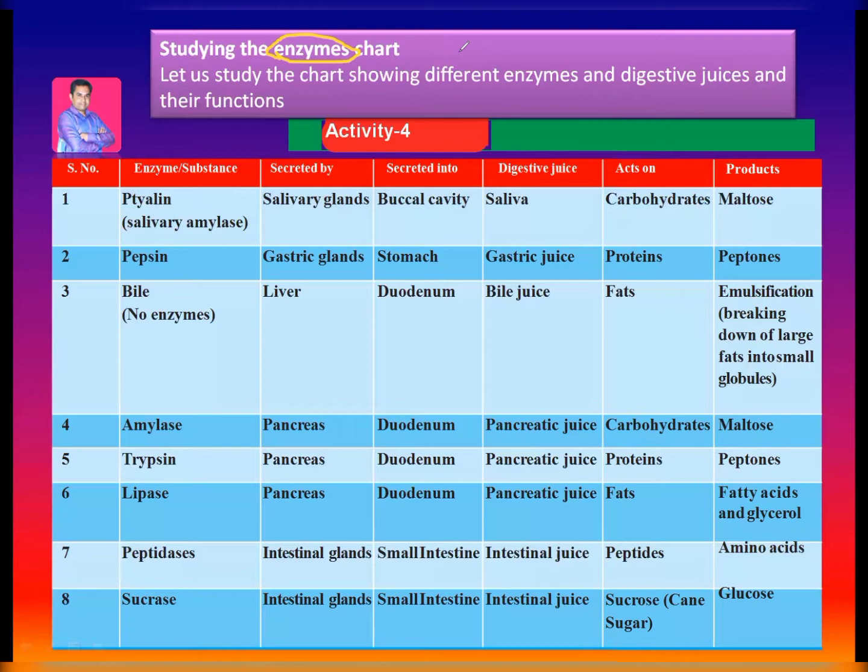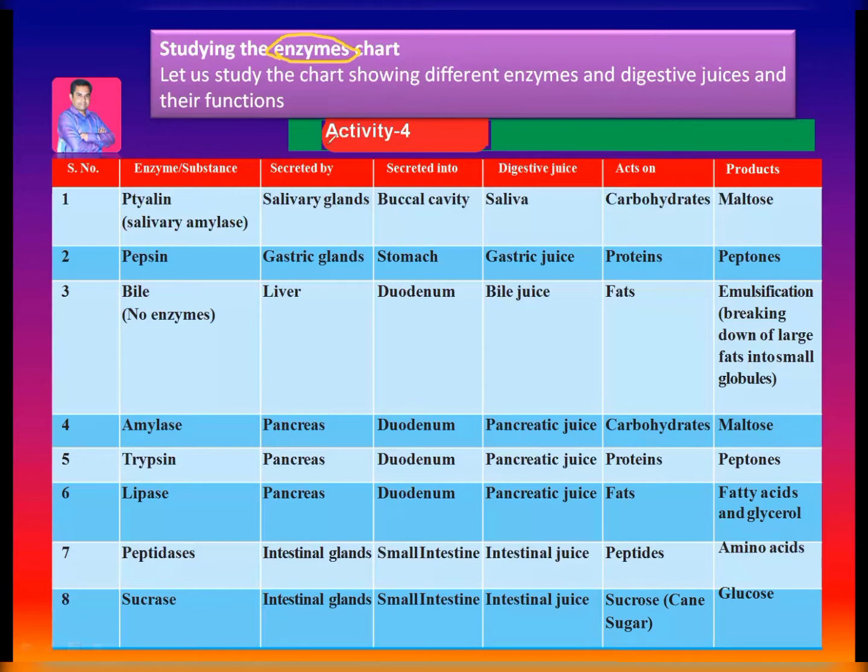So these enzymes in a human being's digestive system, throughout the alimentary canal or food pipe or gut, in different locations, are added to the food bolus. Then mainly chemical changes take place by the enzymes.